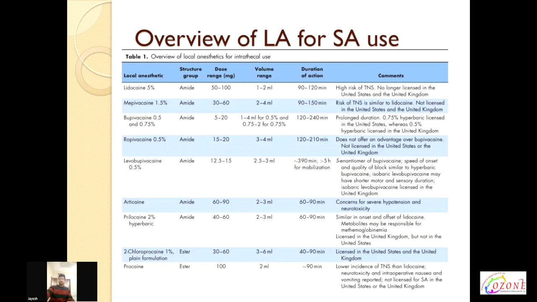This is the overview of the local anesthetics I have mentioned. Just a little unclear chart, but it includes the dosage, drug volume, and duration of the local anesthetics.